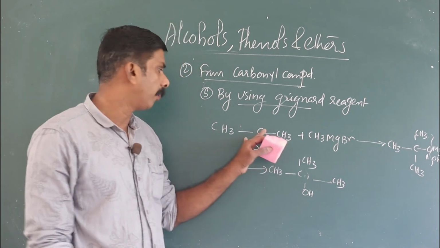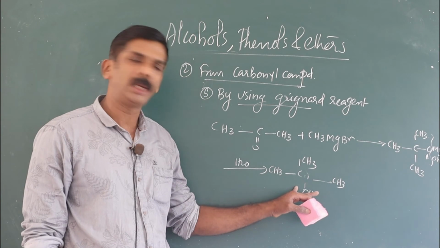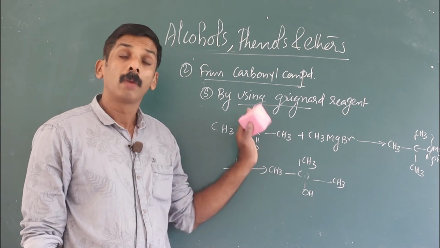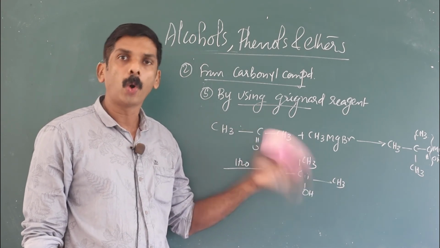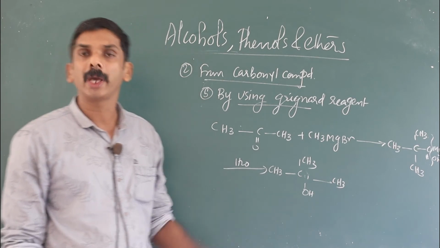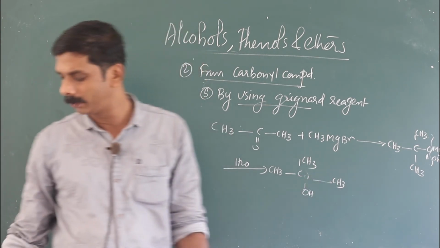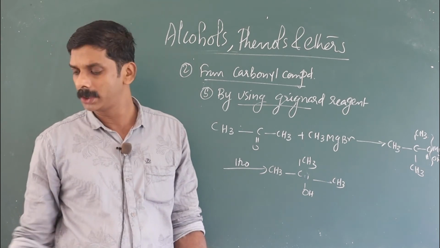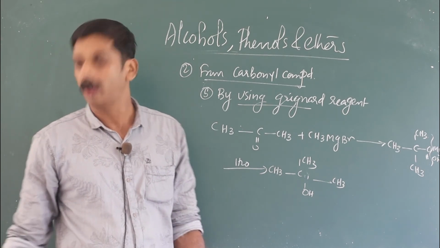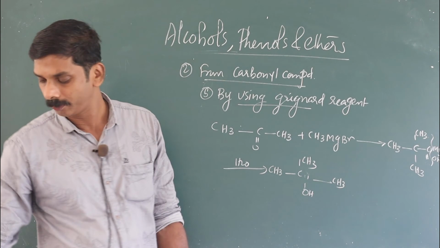It is called 2-methylpropan-2-ol. Propanone, a ketone, can be converted to 2-methylpropan-2-ol on treatment with a Grignard reagent. Which Grignard reagent you should adopt for that conversion?